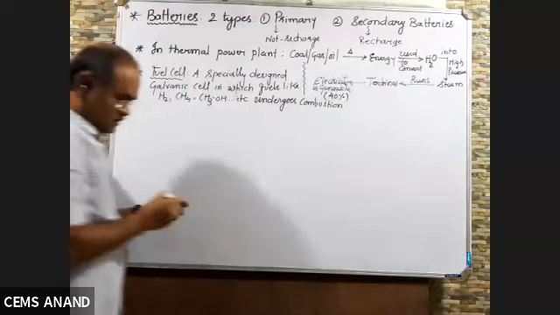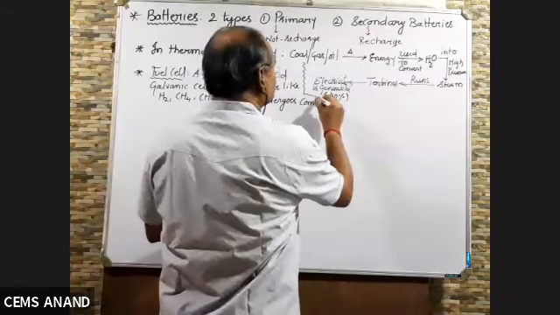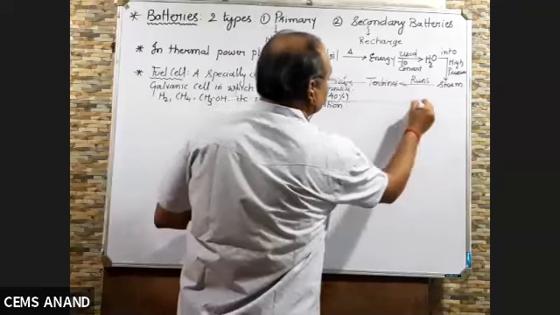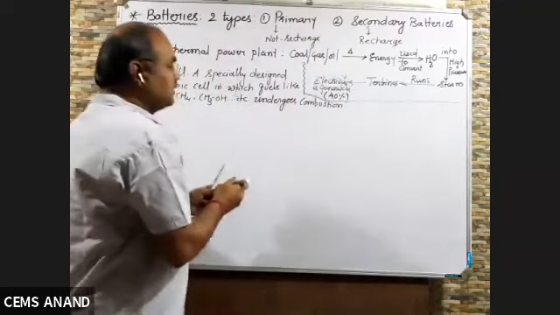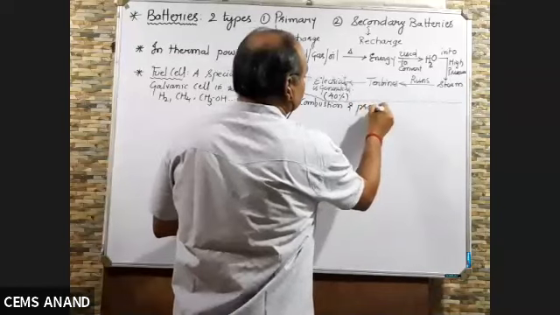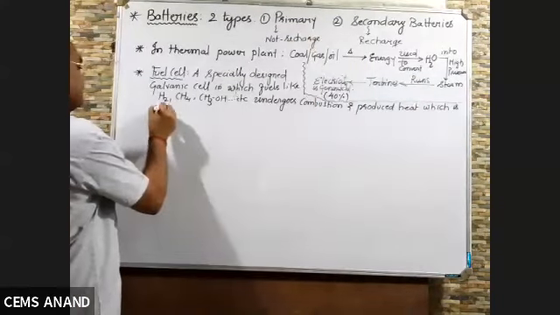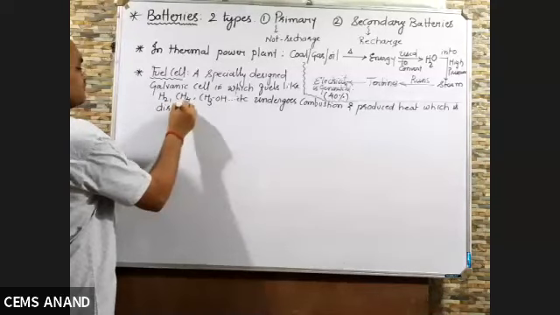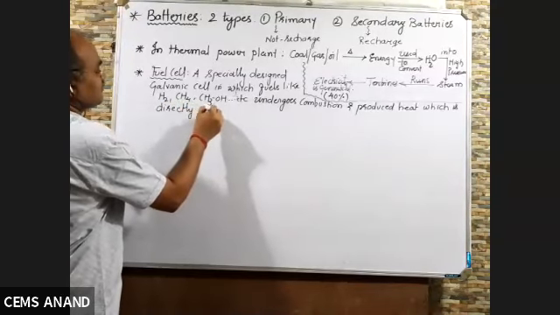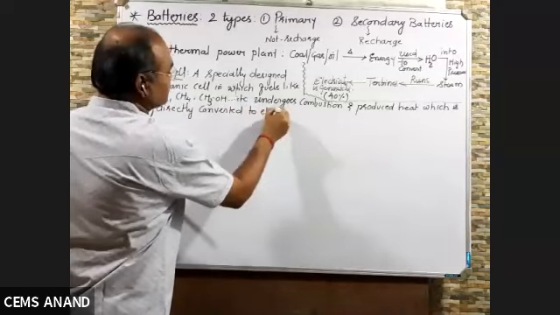They undergo combustion and produce heat, which is directly converted to electricity.